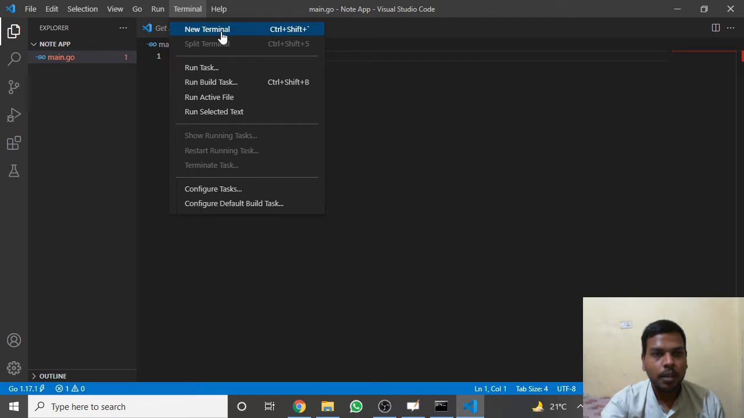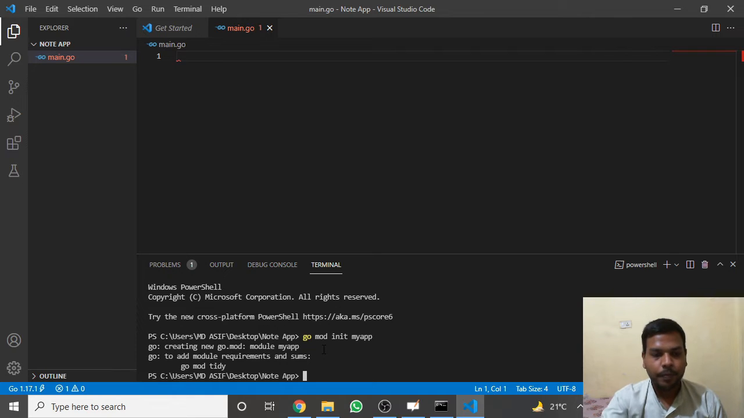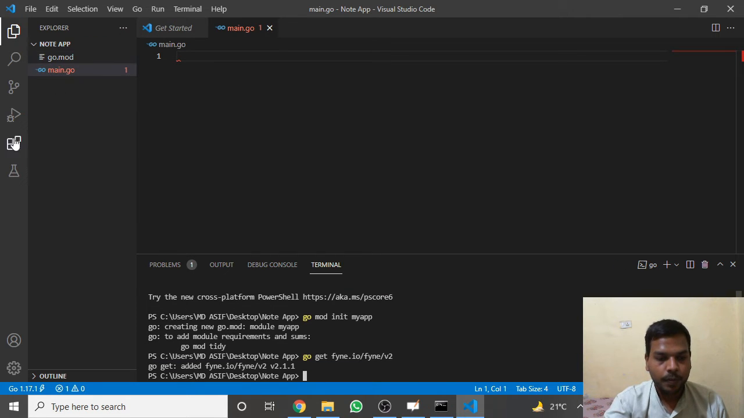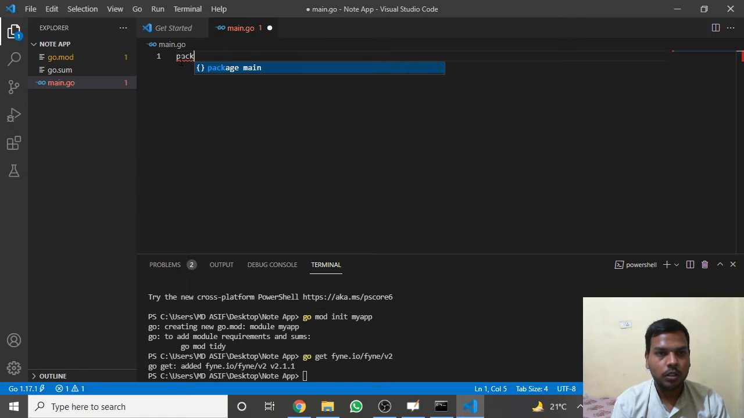Then after that, we run several commands, like go mod init with any name, my app. This will create the go.mod file. After that we install Fyne version 2: go get fyne.io/fyne/v2. Okay, now start writing the code.